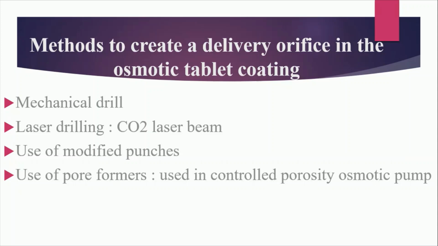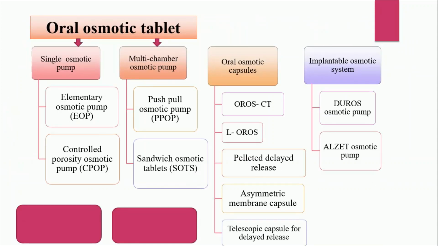Now, if we talk about the classification of osmotic pumps, the first one is the osmotic pump in the form of a tablet. The main two types of osmotic tablet are the single chamber osmotic pump and the multi-chamber osmotic pump.